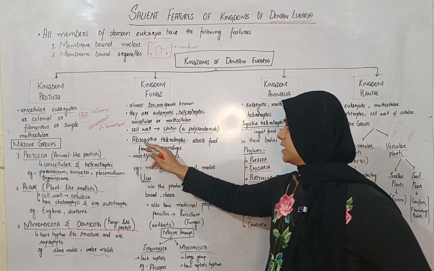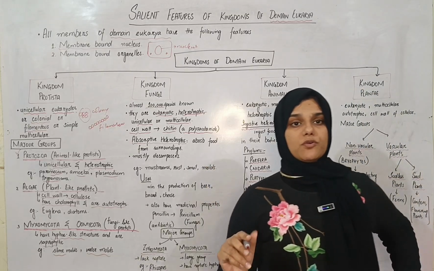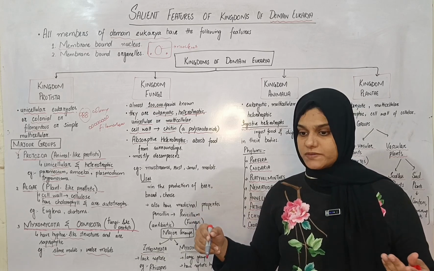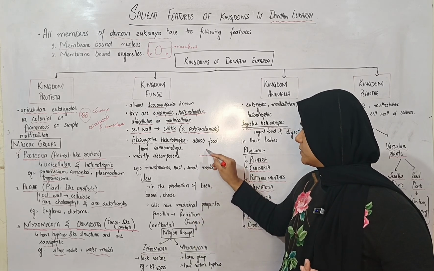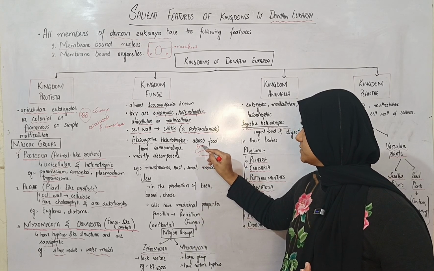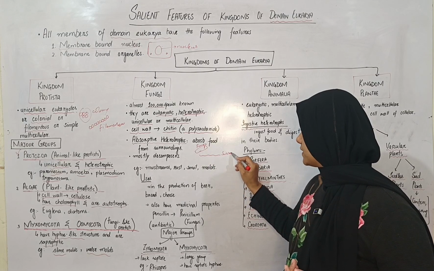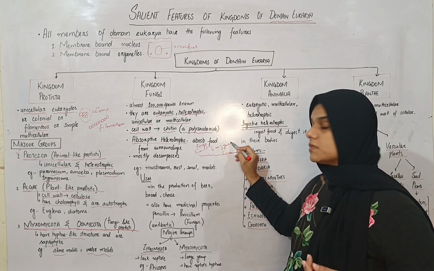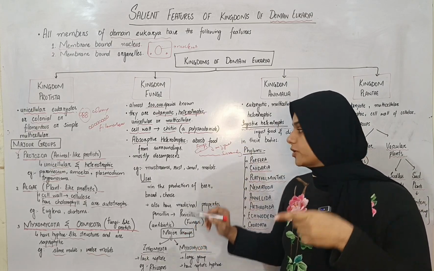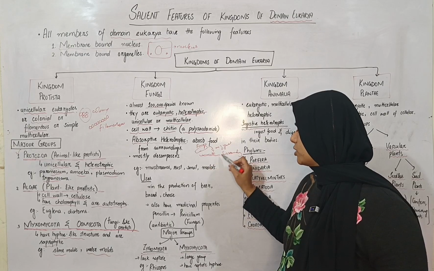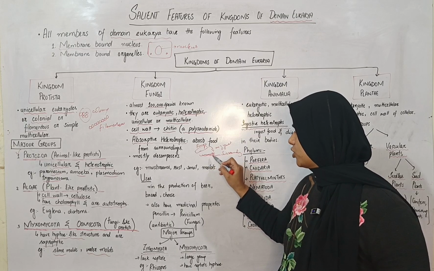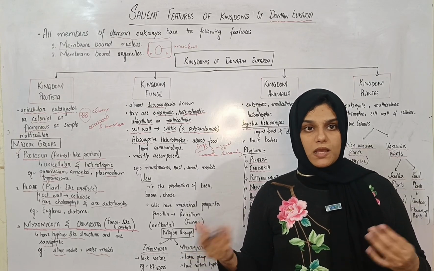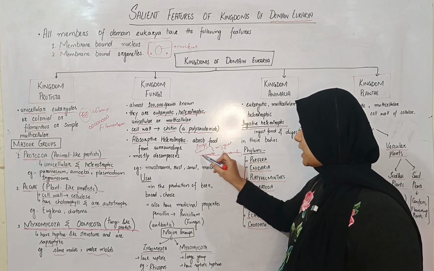Now next, they are absorptive heterotrophs. Now what are absorptive heterotrophs? A fungus is a heterotroph, but unlike other heterotrophs, it will excrete. For example, this is a fungus and this is its surrounding. Fungus will throw its enzymes outside its body. The enzymes will be expelled out of the body, and the organic material or the food is digested or broken down into simpler substances, proteins into amino acids, fats into glycerol and fatty acids, and like that they're decomposed into simpler substances outside the body.